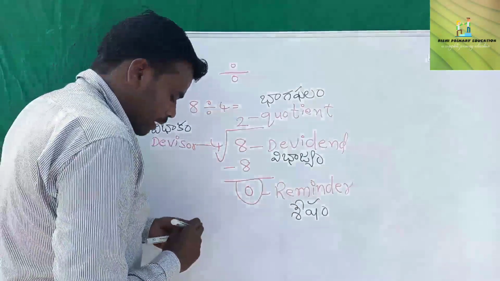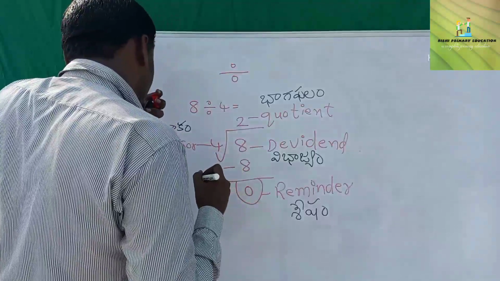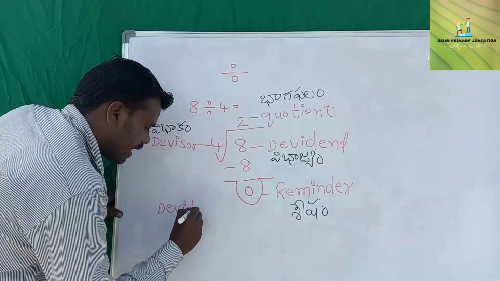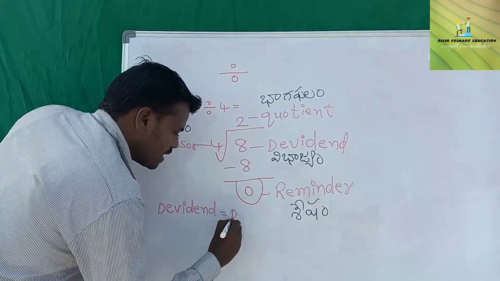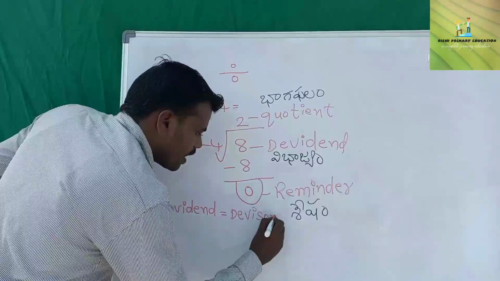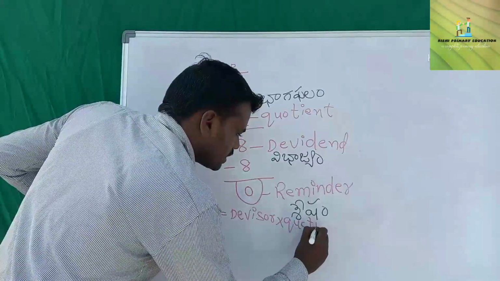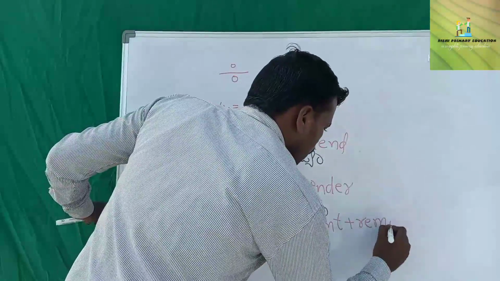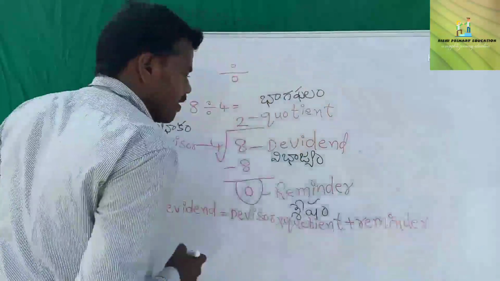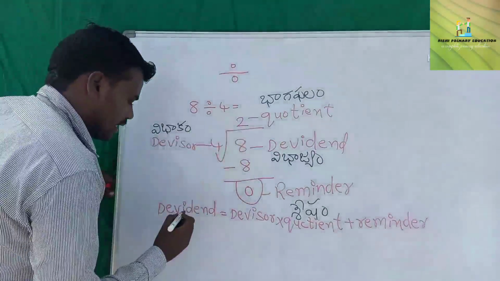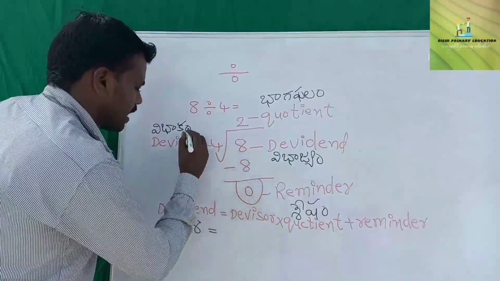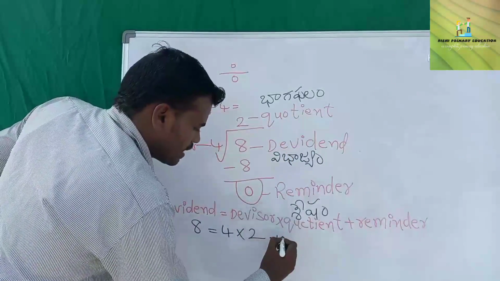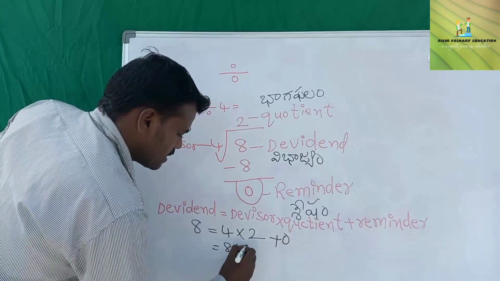So here is checking: how should we check whether what we did is correct or not? Here we have a formula. Here we have a formula. Dividend is equal to divisor into quotient plus remainder. So here dividend is 8, equal to divisor 4 into quotient 2 and the remainder is 0. 4 2s are 8, plus 0.